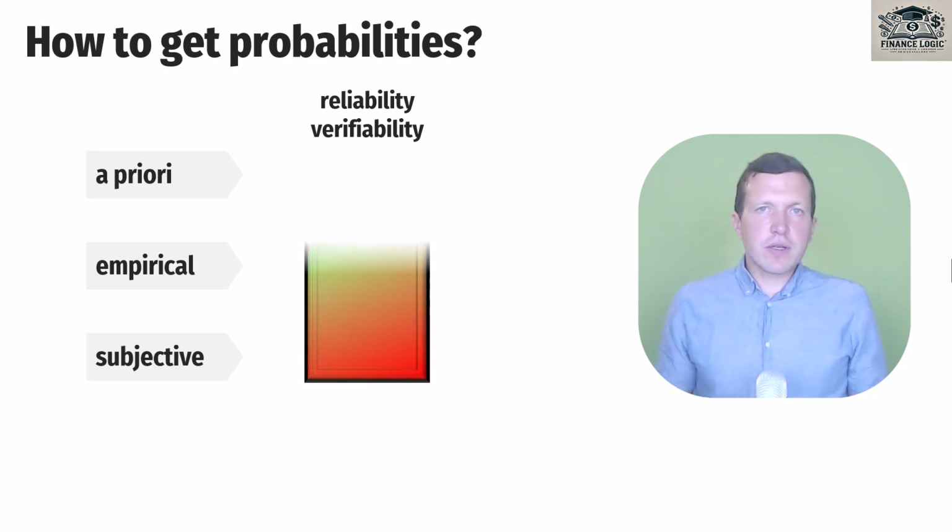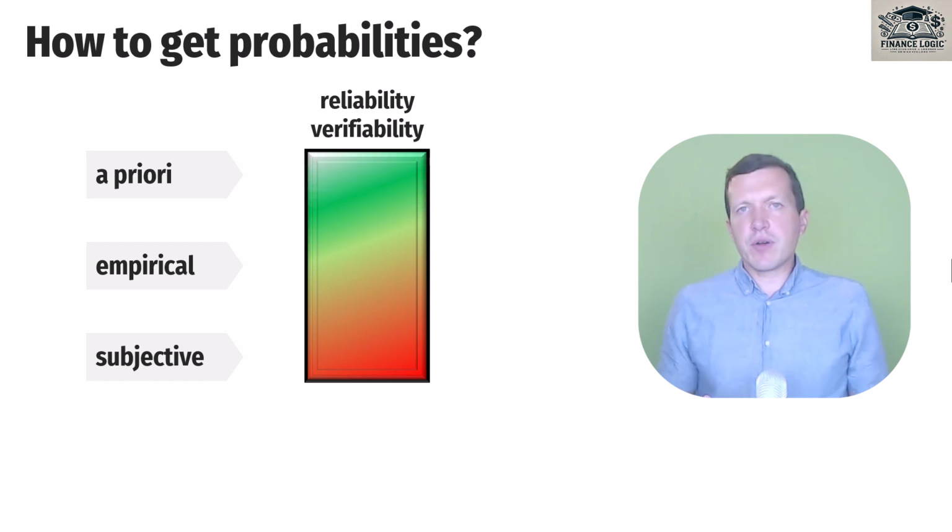Unfortunately, the lowest degree of reliability and verifiability is related to subjective probabilities, because they are just on someone's opinion and they are more subjective and they are more uncertain comparing to, for example, empirical probability, which reliability and verifiability could be assessed as moderate. And a priori probabilities, they have the highest degree of reliability and verifiability. We are absolutely sure with them, and we cannot say the same about subjective probabilities.